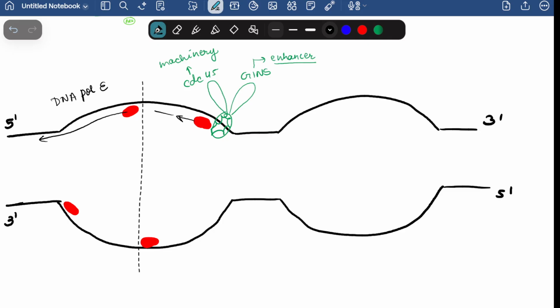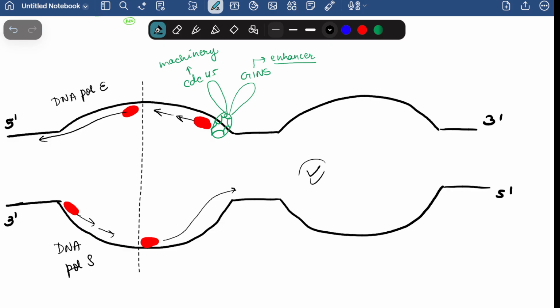But here the lagging strand will be formed. Here also the lagging strand will be formed, and here the leading strand will be formed. The lagging strand will be catalyzed by the DNA polymerase delta, and this is one ARS.